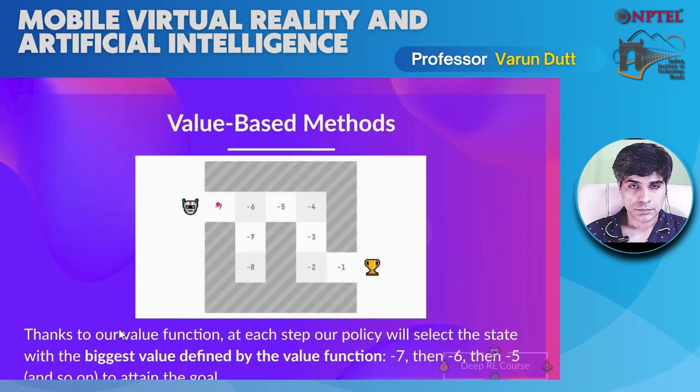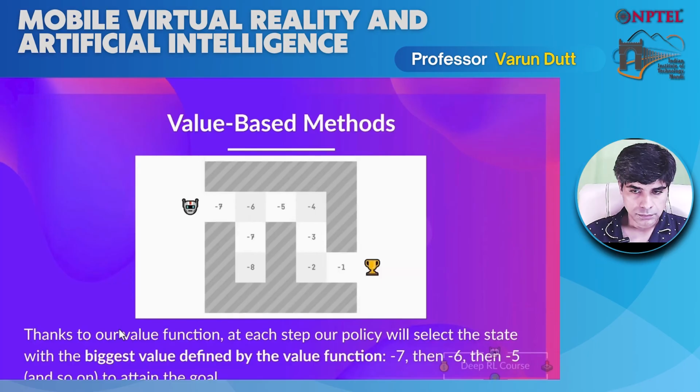For simplicity, we will not discount. So here, why is it -7? Because if we calculate, it's -1. The reward here is -1, -2, -3, -4, -5, -6, -7. That's why it's -7.